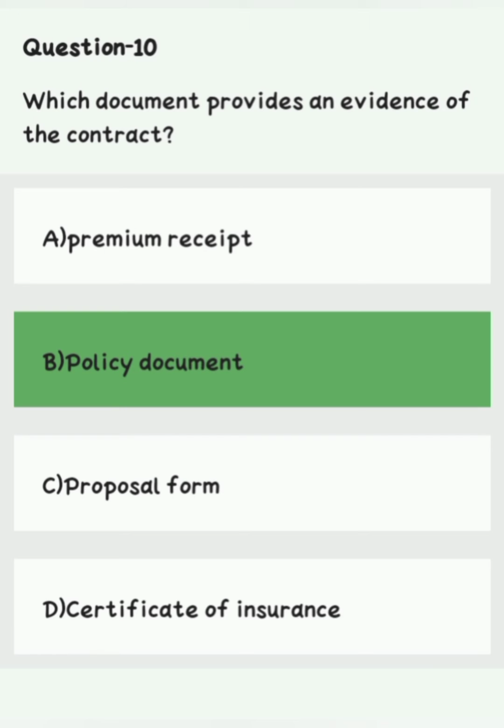Question number 10. Which document provides an evidence of the contract? Option A, premium receipt. Option B, policy documents. Option C, proposal form. Option D, certificate of insurance. Right answer is option B, policy documents.